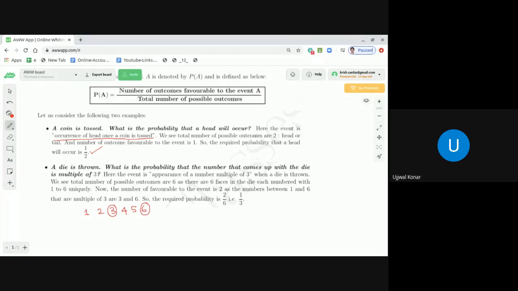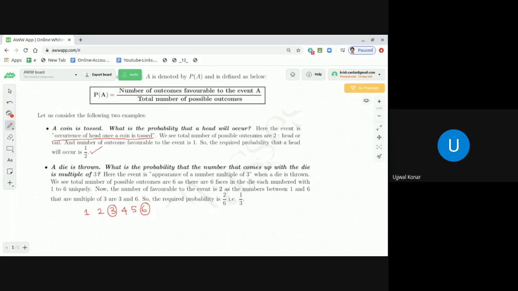For example, if I toss a coin, what is the probability that a head will occur? Now the total number of possible outcomes is 2. It is impossible that the number of favorable outcomes, that is getting a head, is more than 2, or 3.